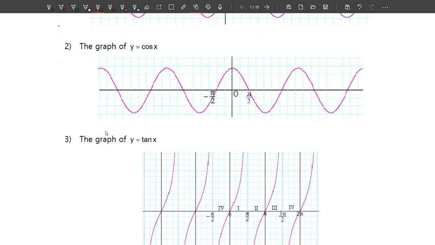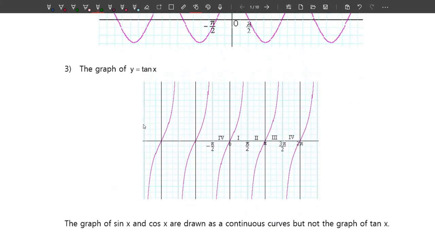And for the graph of y equals tangent x, as you can see here, there is actually a break. For example, here is negative pi over 2, here is pi over 2, and 3 pi over 2. This is because at the point of 90 degrees, the value of tangent 90 is infinity.